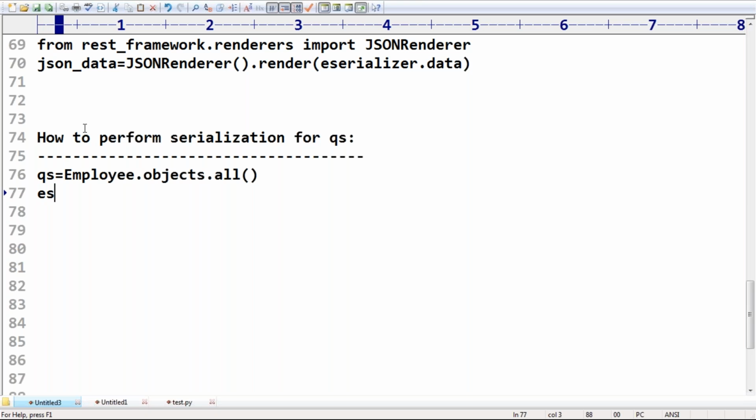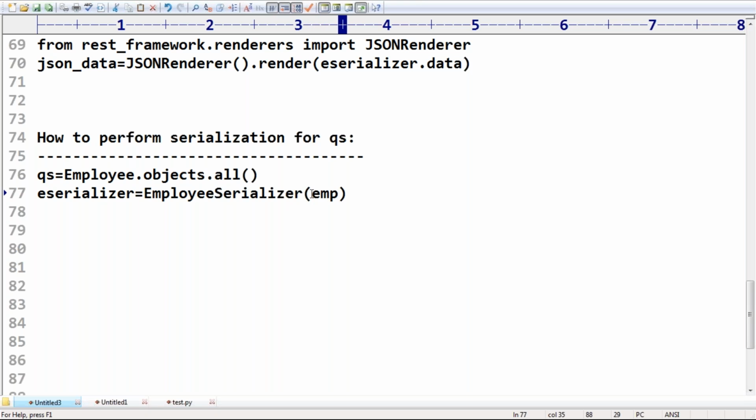So serializer is equal to, the remaining story is always the same, EmployeeSerializer. Earlier, what was the argument I took? EMP, the employee object, not the data.